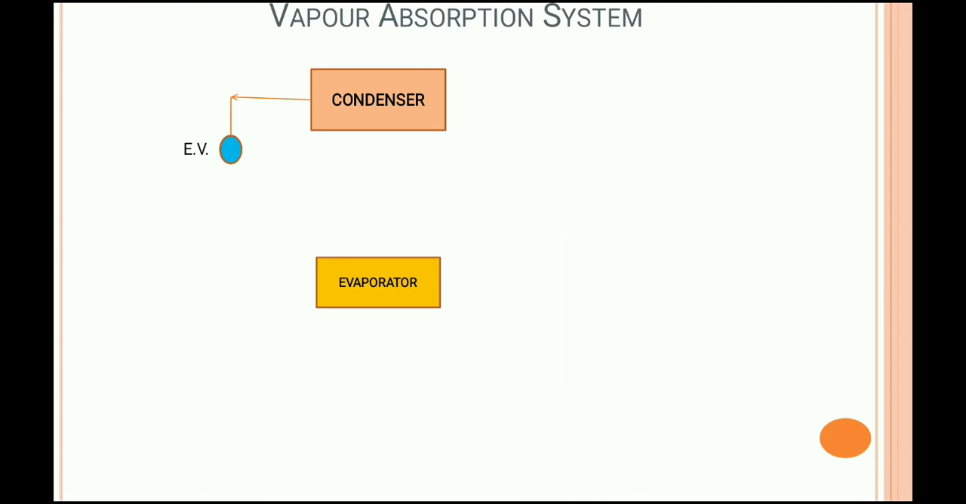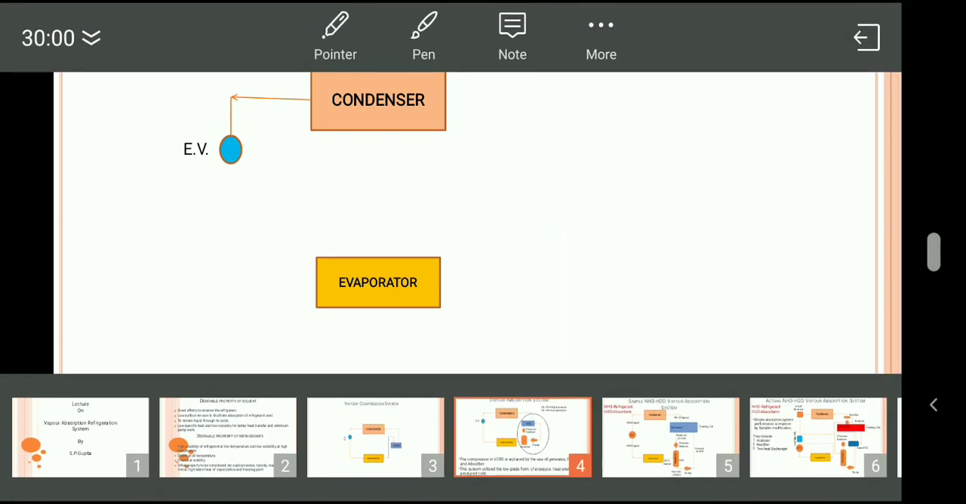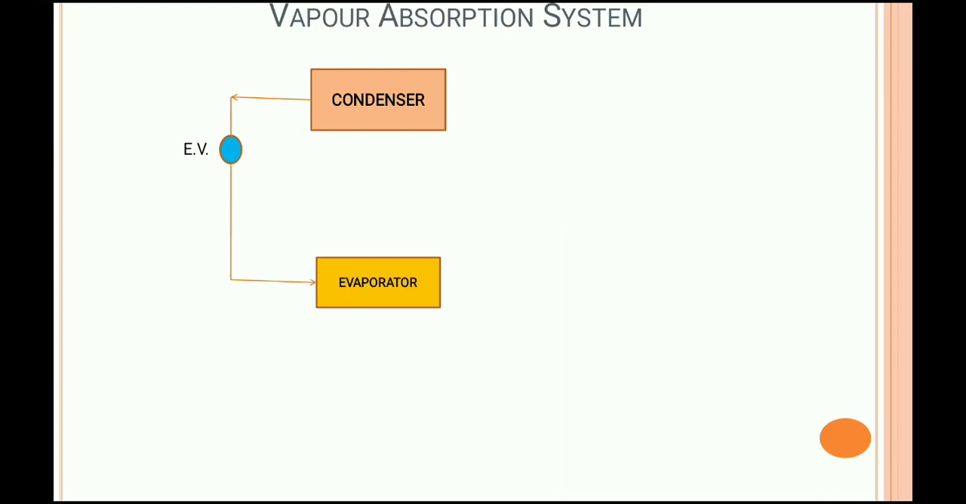Therefore, we all know the condenser is connected with the expansion valve, and the expansion valve is basically connected with the evaporator. In between condenser and evaporator, there will be the compressor for the vapor compression system. But in case of the vapor absorption system, that compressor is replaced by three parts, and those three parts are the absorber, solution pump, and the generator.